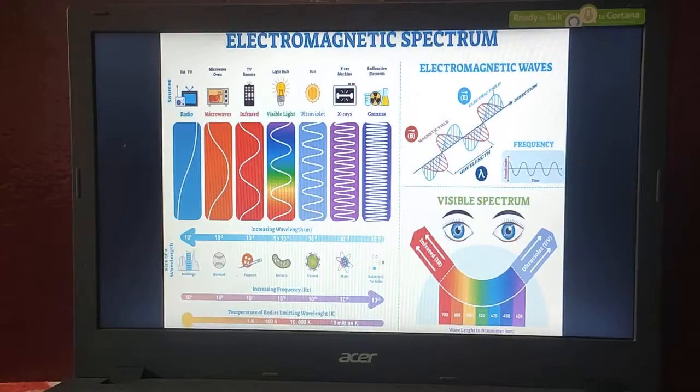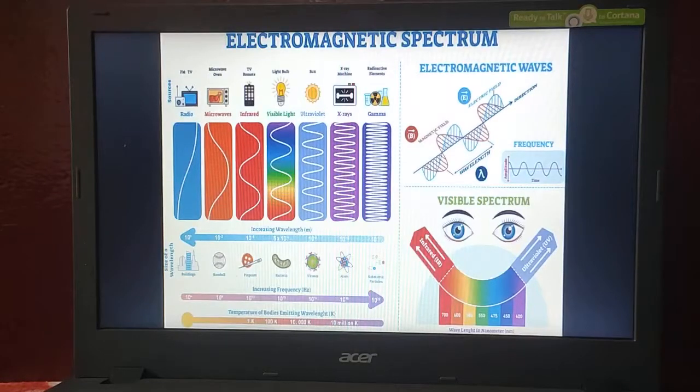Do you know the meaning of radar? Radar is an instrument that sends electromagnetic waves. The electromagnetic wave it uses is microwaves, and microwaves are also used for long range communication, for example our phone calls.